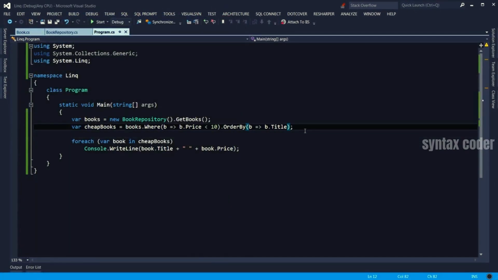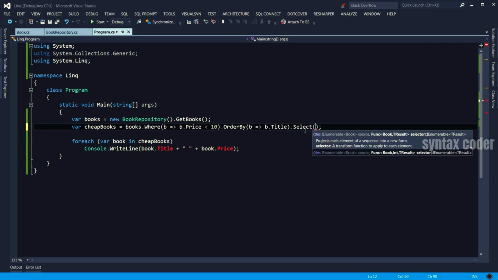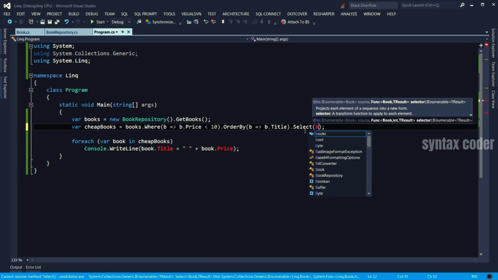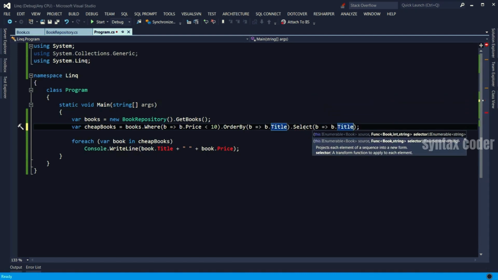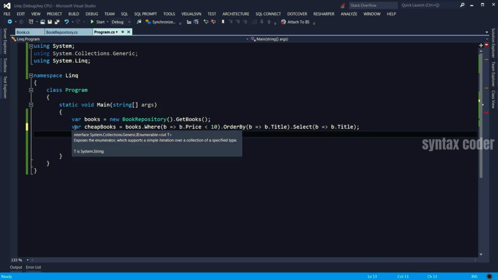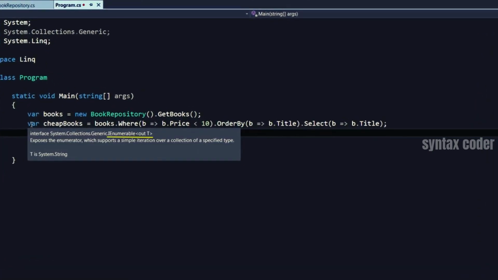LINQ also has another powerful method, and it's called Select. And Select is used for projections or transformations. Let's say we want to iterate the list of books, and for each book we would like to convert it to another object. Or maybe we would just like to select one of its properties as a string. Let's say we get a book and select its title. So here, if we call this method, the result, if we hover over var, look, the result is an IEnumerable of T, and T is a string.